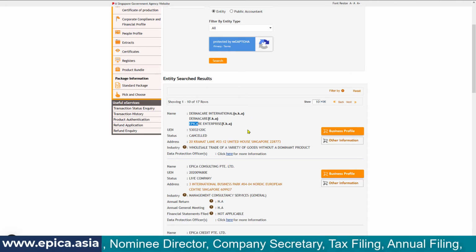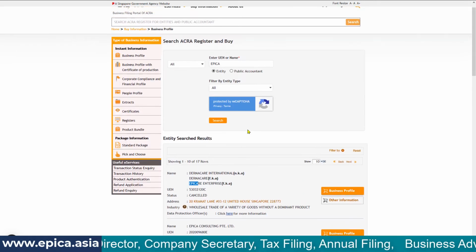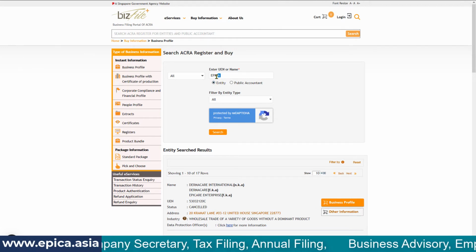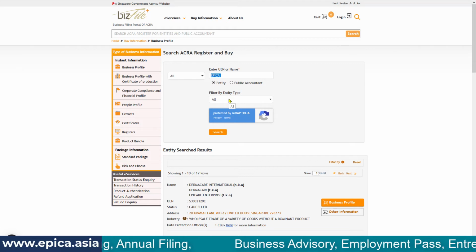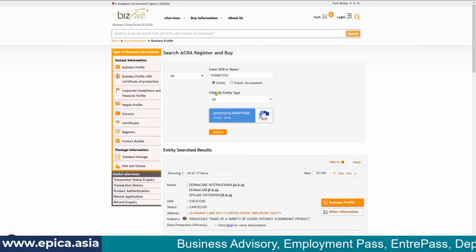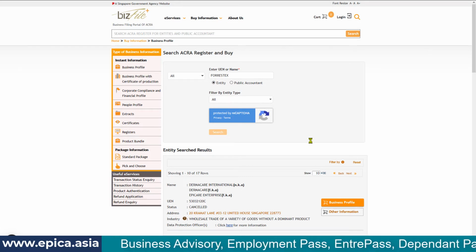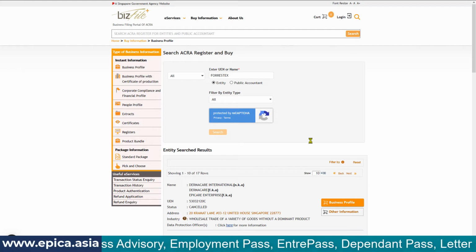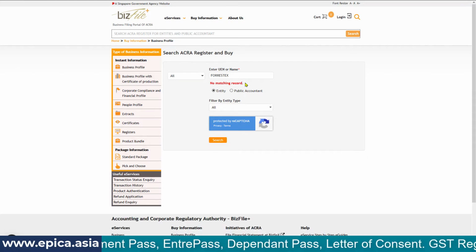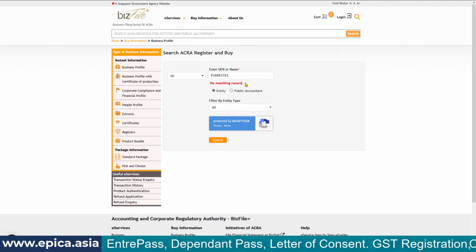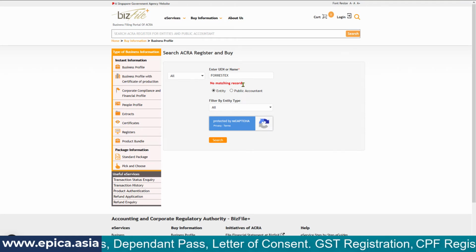So this is the easiest way in which you can check if your company name is available. Now before I go back to the presentation, I am going to check some unique name. I am checking Forestex because one of the clients has approached me to check this name. It says no matching record has been found and most probably this name is available for my client.